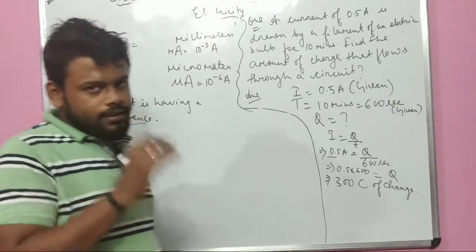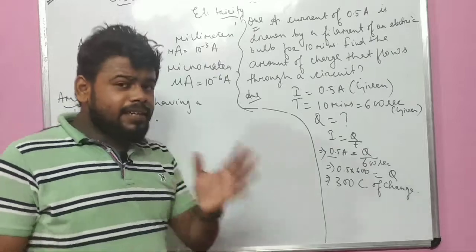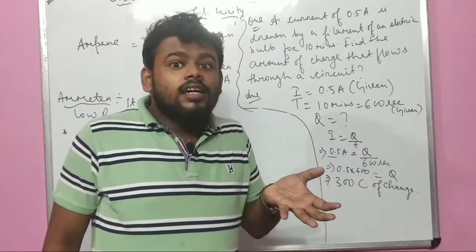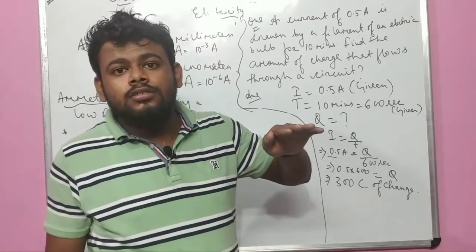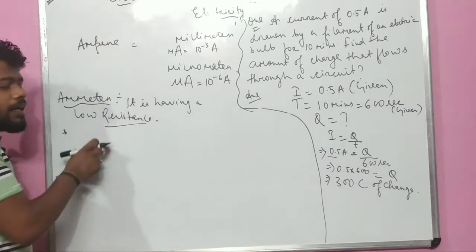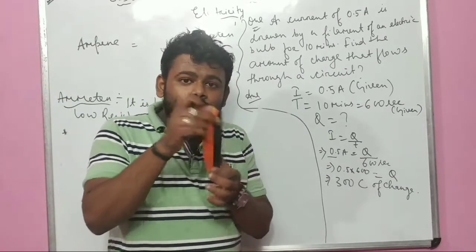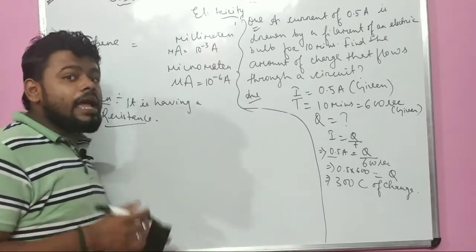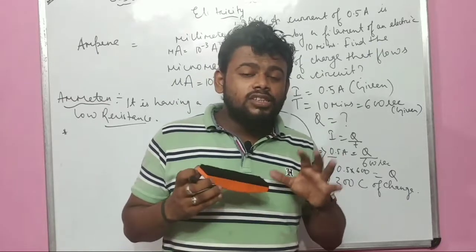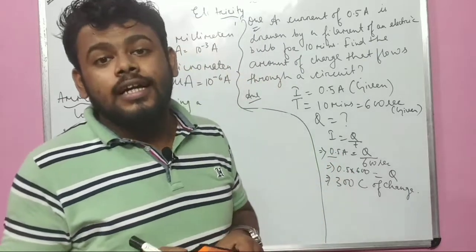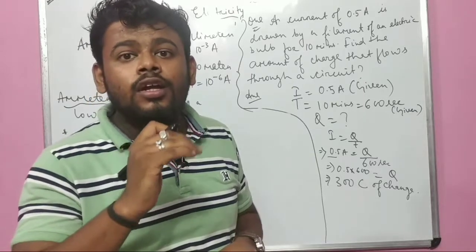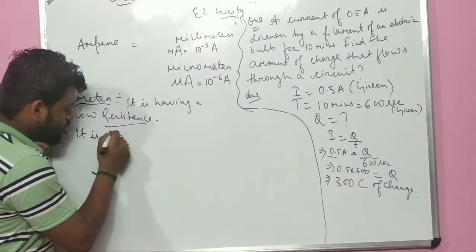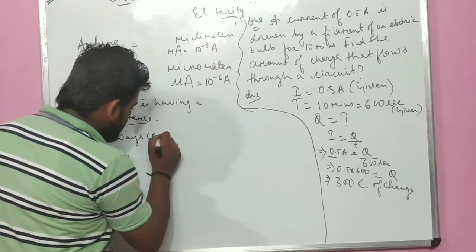And what is a real ammeter? Ammeter is an instrument which is used to measure the current flowing in a circuit. Ammeter is a device which is used to show the current flowing in a circuit. And it is always connected in series.